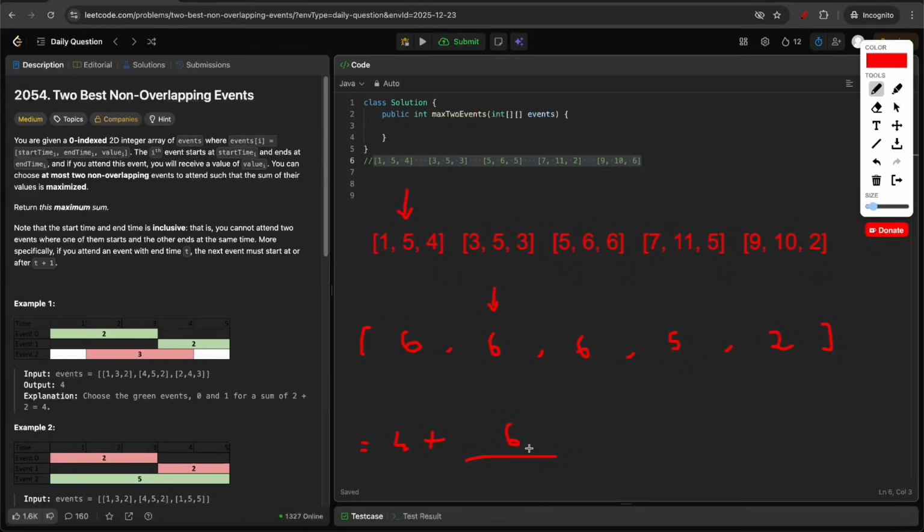But if we see that the 6 is coming from this particular event, which is starting from 5 and 6. Since our first event is running from 5 and 6, and the second event is starting from 5 and 6, so we can't choose this 6 because the start time and end time are overlapping. So that means even though we found the max value, we can't pick this event because the start time is overlapping with the end time.